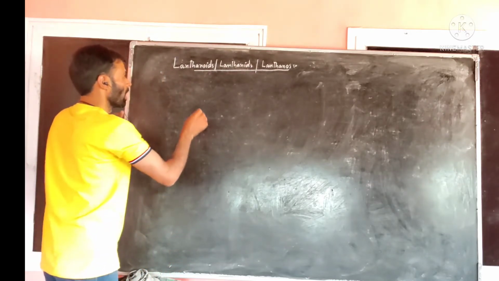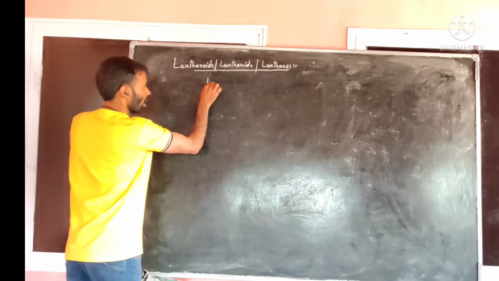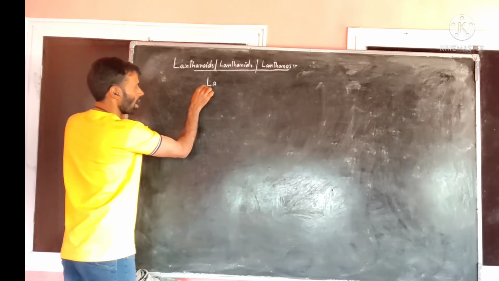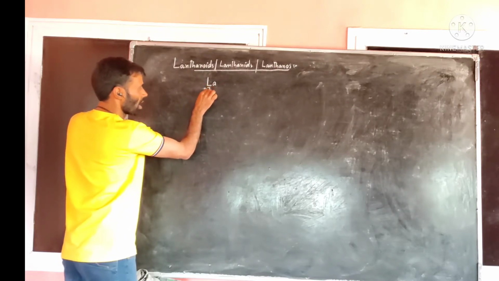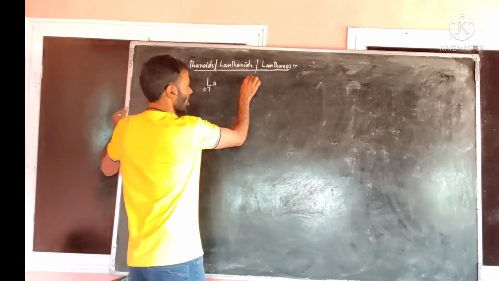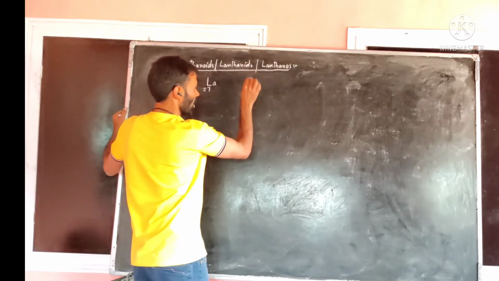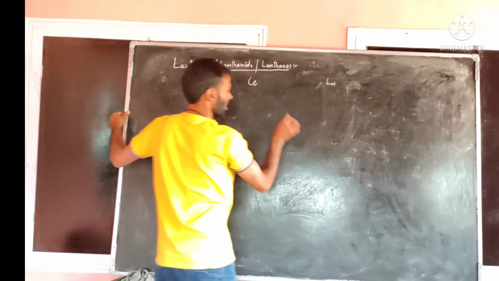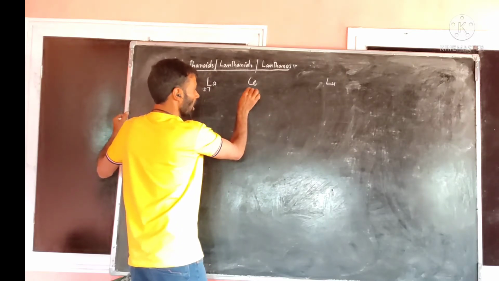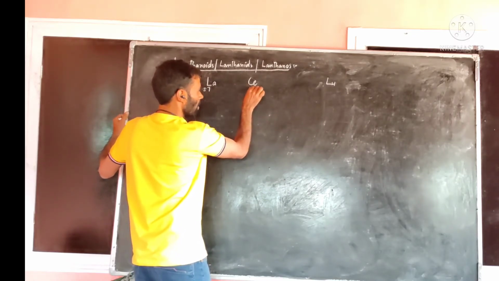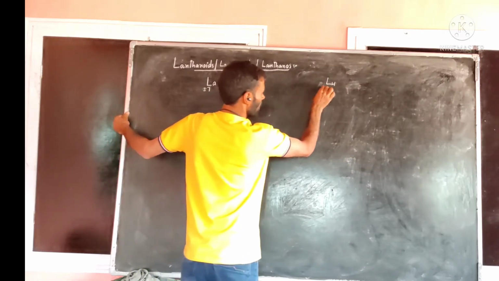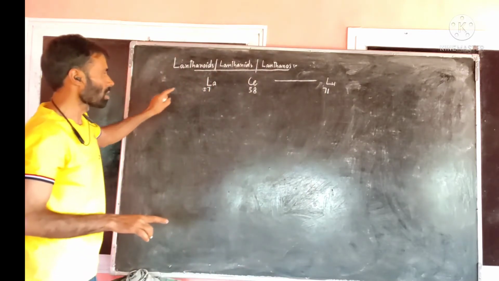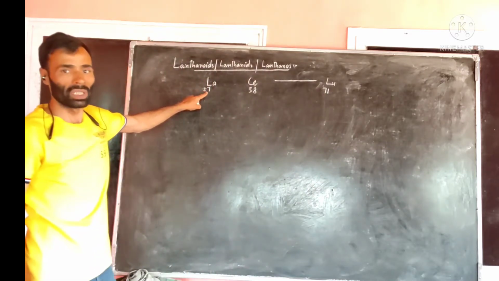These are the elements which follow the element lanthanum in the periodic table. We know lanthanum has atomic number 57. So these elements, from cerium to lutetium, are the 14 elements in our periodic table having atomic number from 58 to 71. We call these elements lanthanides because they follow lanthanum in the periodic table.